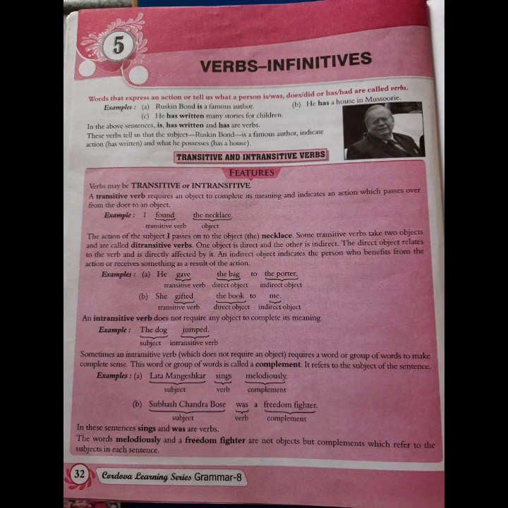Good morning, students. Today we are going to do chapter number 5 from our grammar book, that is Verbs Infinitives, page number 32. First of all, let us understand what the word verbs mean. Words that express an action or tell us what a person is, was, does, did, or has or had are called verbs. For example, Ruskin Bond is a famous author.